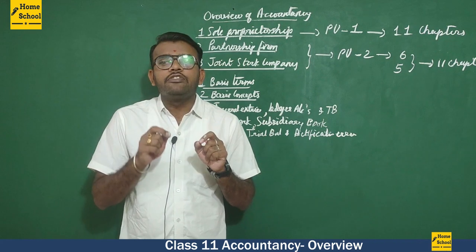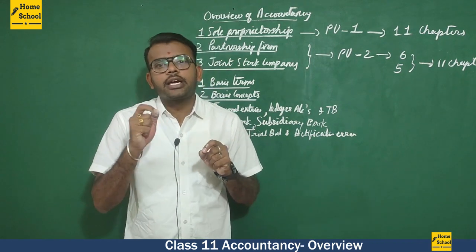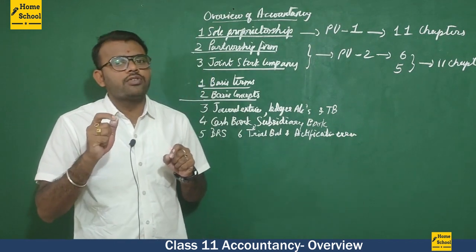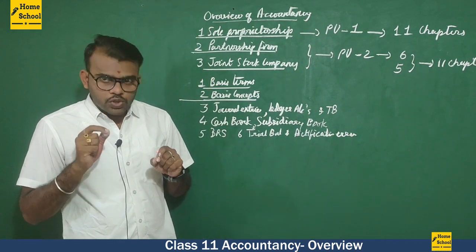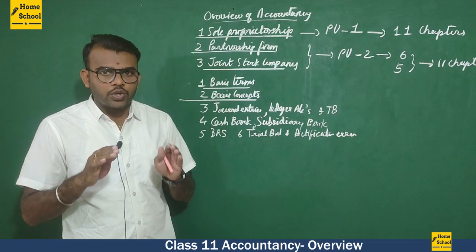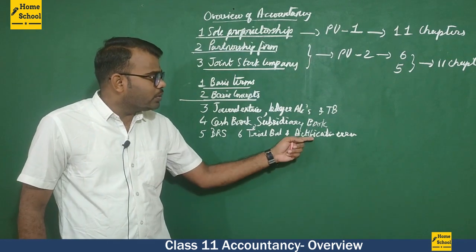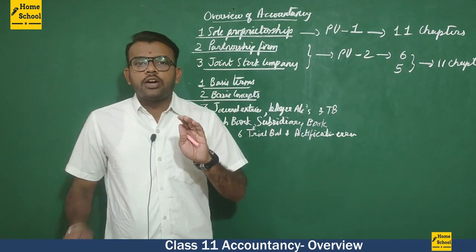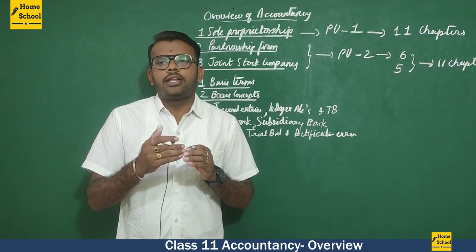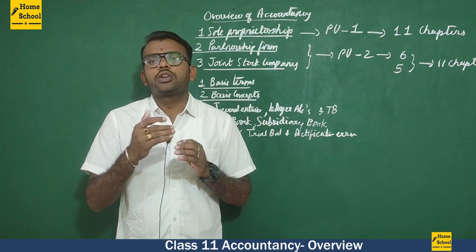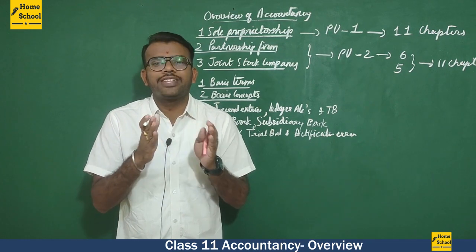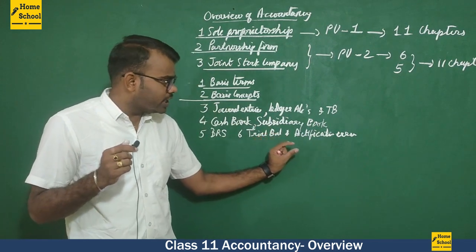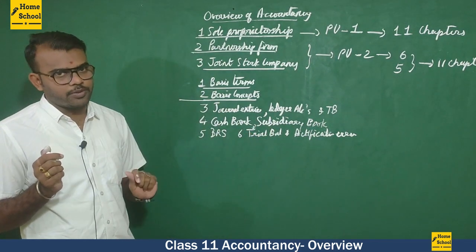If there is a difference between the debit balance and the credit balance in the trial balance, then we can say that we have done something wrong. So if we have anything wrong, then we need to rectify that error. So we are going to prepare the trial balance, and if we have a difference amount, we are going to rectify that. Everything we are going to study in the 6th chapter.